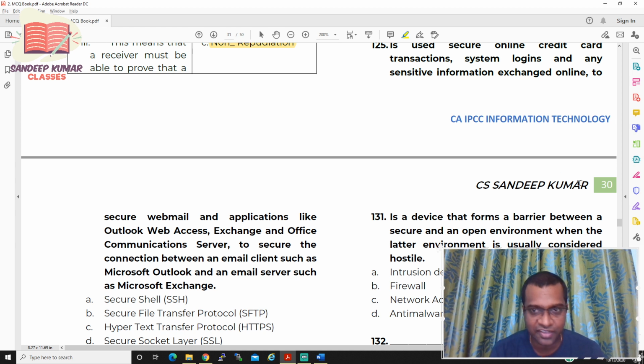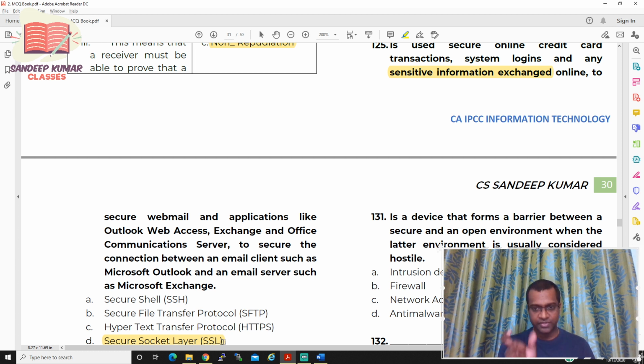I hope you have selected the right answer. Simple, sir. Any sensitive information exchange means it is Secure Socket Layer. Secure Socket Layer protects your user IDs and passwords. That is the reason whenever you use any banking website, when you enter your user ID and password, the password is protected. It uses Secure Socket Layer, and in that it uses encryption. So your password will be encrypted like 256 or 512 times.